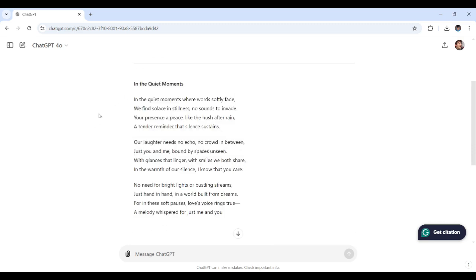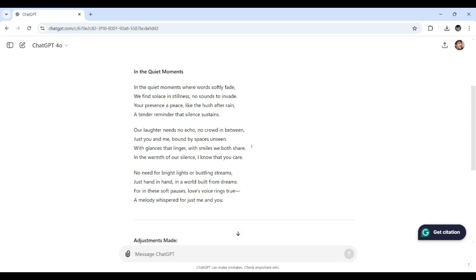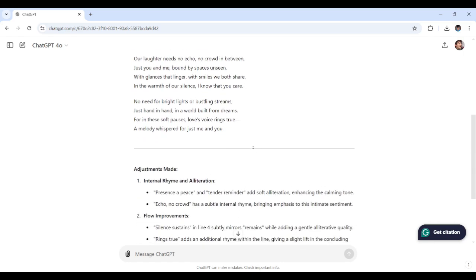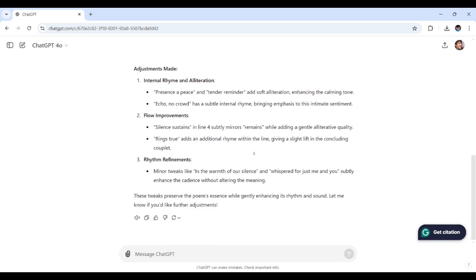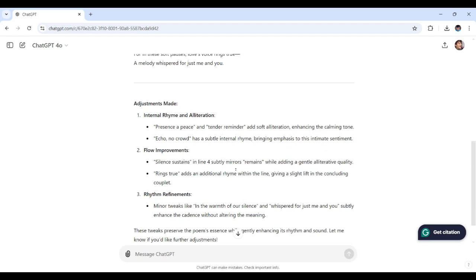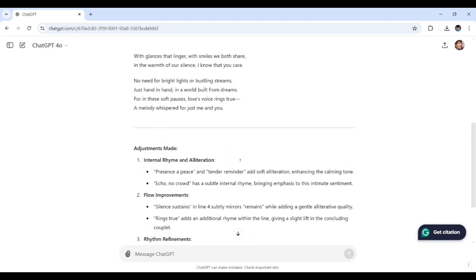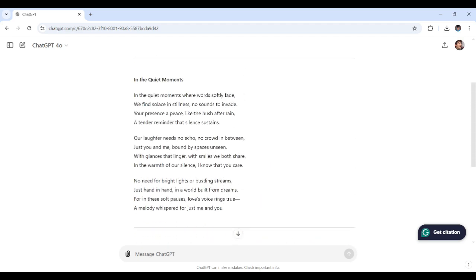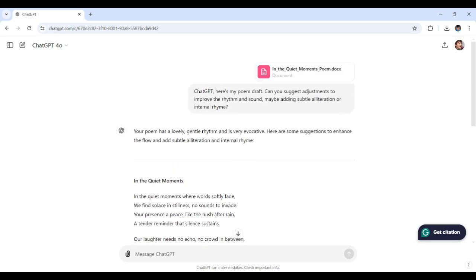With this final polish, it can make all the difference in giving your poem a lasting effect. So now you have all the tips and tools to write a poem that's both personal and powerful. With the help of ChatGPT, whether you're a seasoned poet or just getting started, I hope this guide has shown you new ways to express yourself creatively.